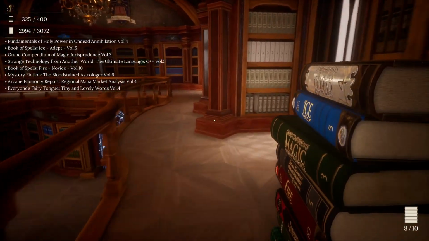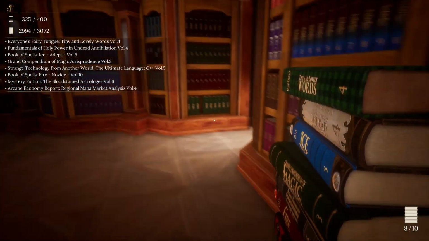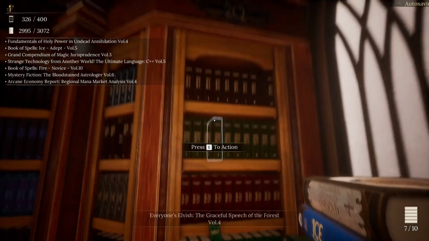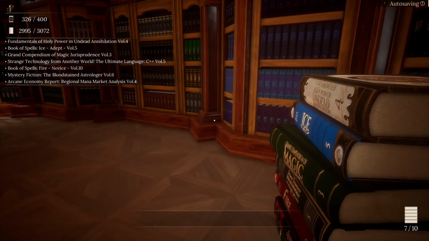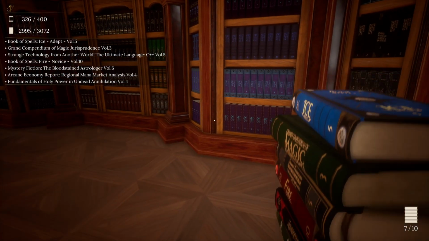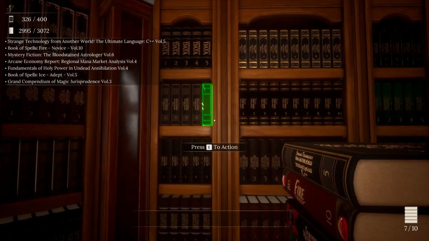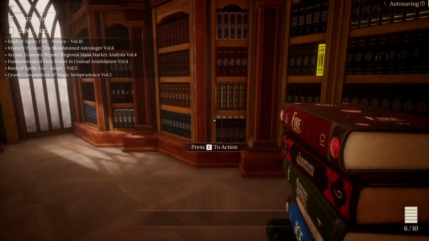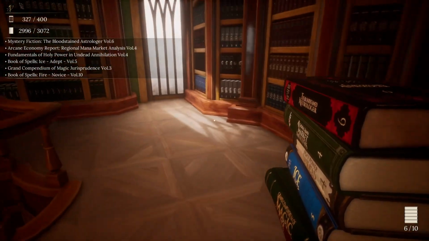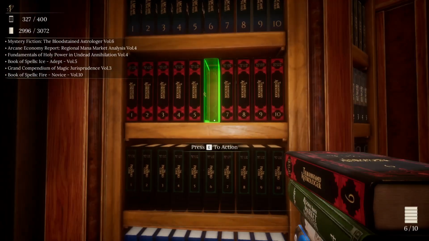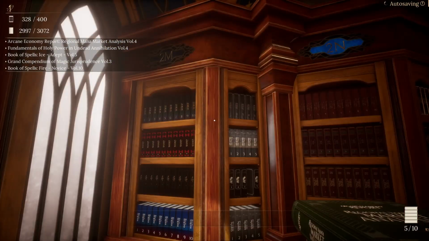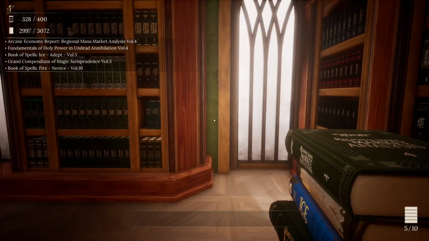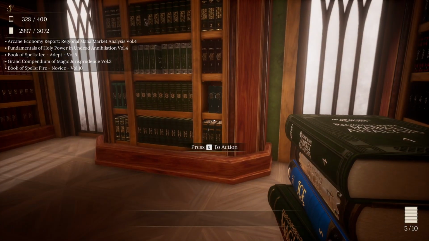Everyone's Fairy Tongue, Honey and Lovely Words, Volume 4. Does that complete language off? No, we're still missing the Dwarf one. Strange Technology from Another World, the Ultimate Language, C++, which completes Otherworldly. Otherworld. Mystery Fiction, The Bloodstained Astrologer, Volume 6 goes here, which doesn't complete that because we're still missing 1 for Judgment of the Spectral Tribunal.